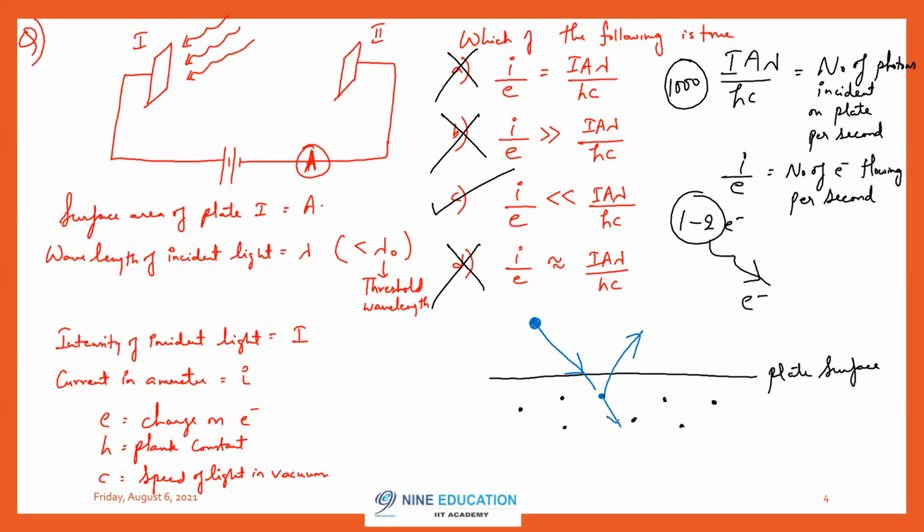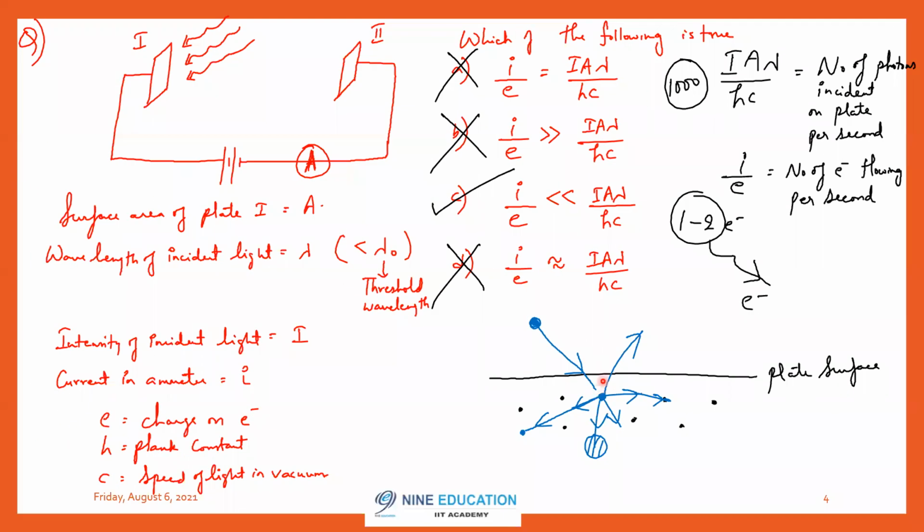This electron can go further inside. This electron can go this side. This electron can go this side. Are you able to understand? When this electron goes further inside, is it possible to come out of the surface? No. If this electron moves this side, it will collide with a neighboring electron. That time it will again lose energy. Again, if it goes this side, it will collide with one more neighboring electron. Again, it will lose energy. Or this electron may collide with the nucleus itself. This is the nucleus. That time also it will lose energy.